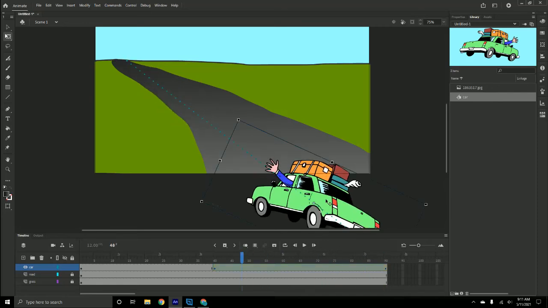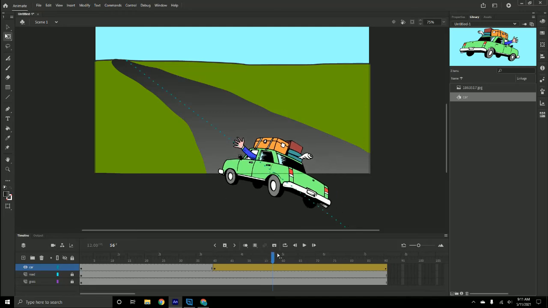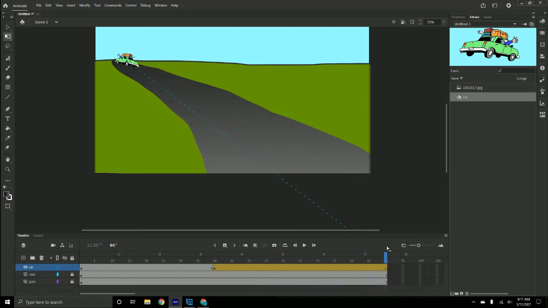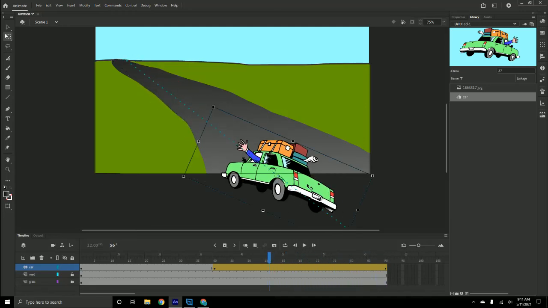With this symbol, you can see how it is animating it from the center of the graphic. So what I want to do with the free transform tool is take this anchor point and put it on the front of the car.